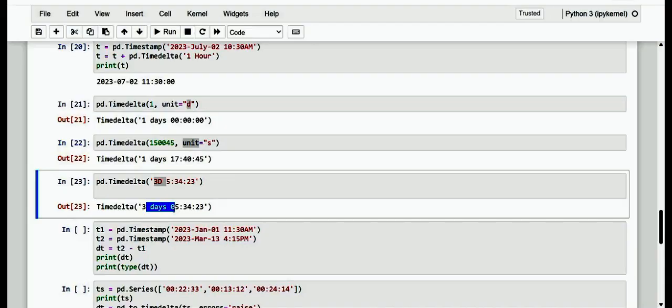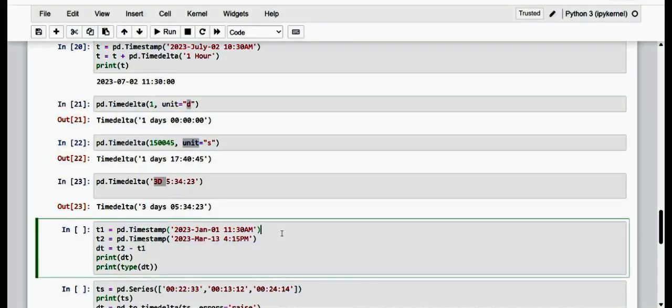With this, we have seen that Timedelta defines time intervals and is useful for performing arithmetic calculations on Timestamp objects. This concept is even more explicit when we consider this example. Kindly observe, we have specified 2023 Jan 01 and till 2023 March 13 or 14, whatever it may be.